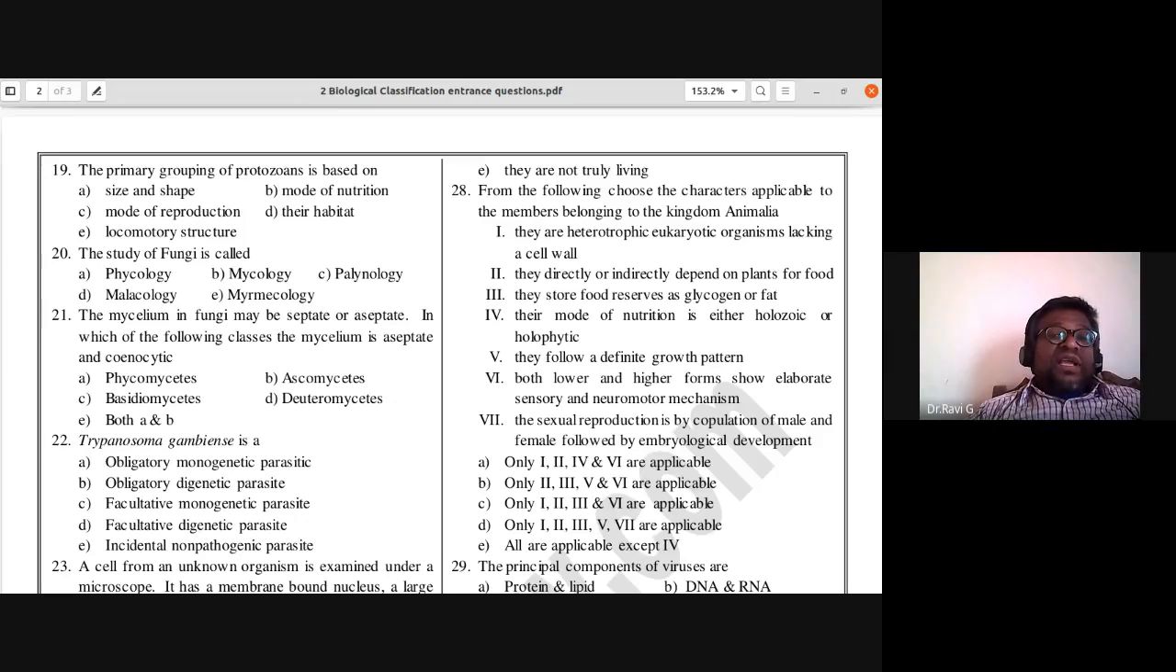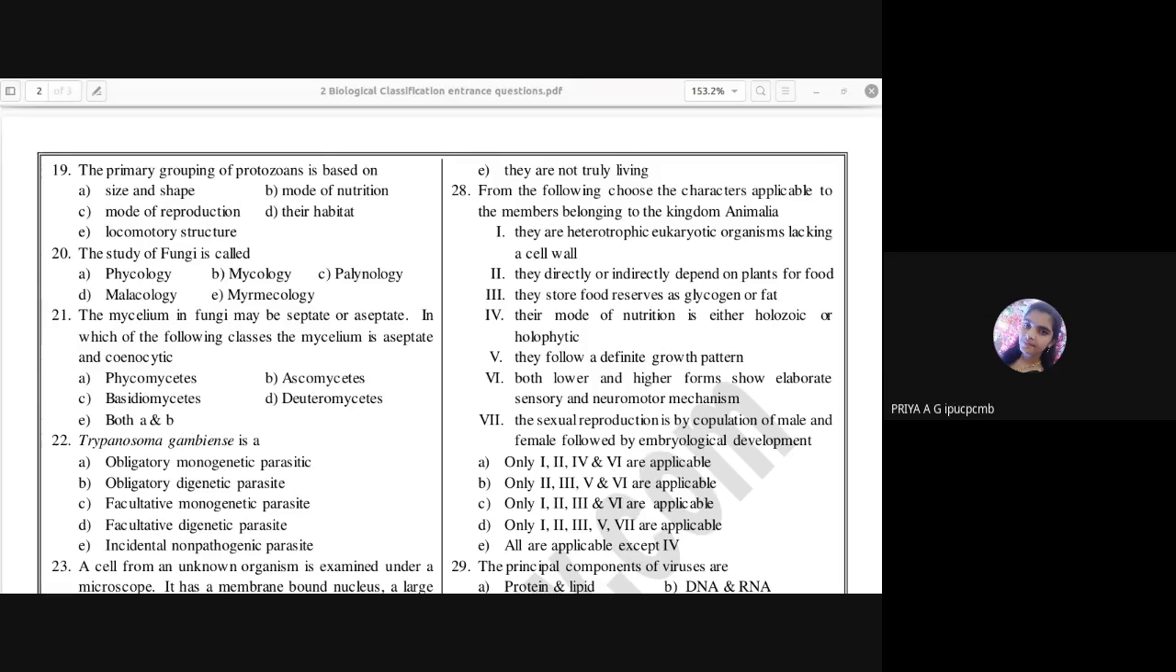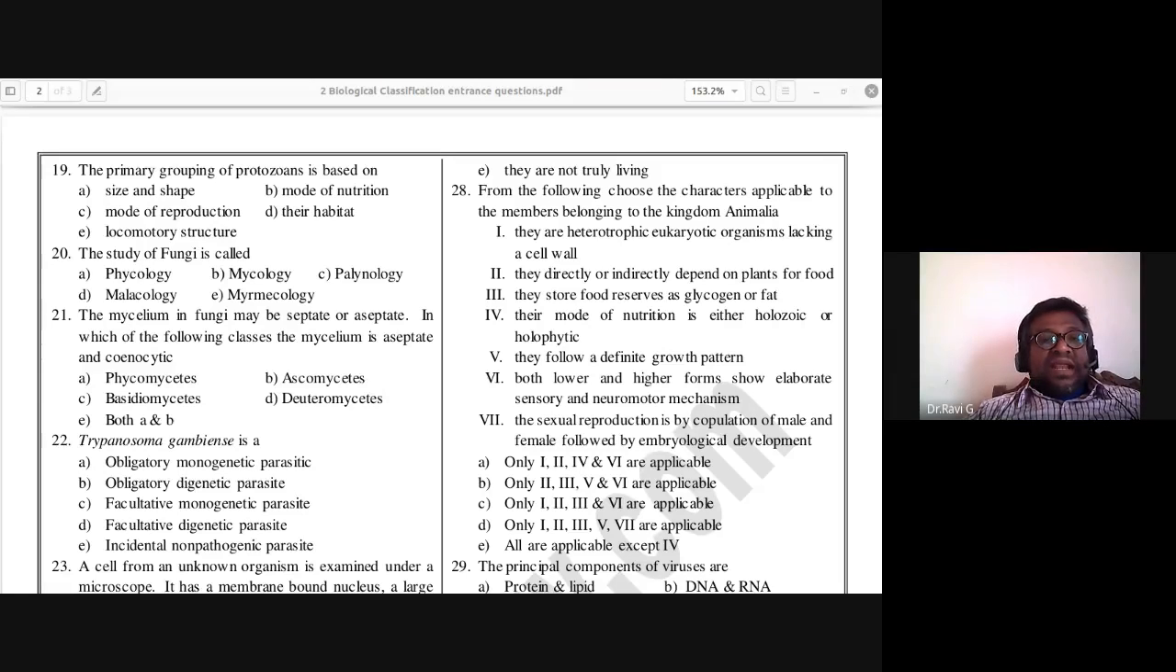The study of fungi is called as, what is the study of fungi called as? Mycology. 20th, yes, B is the right answer. So mycology. Phycology is study of algae. Palynology is study of pollen grain. Malacology is study of snails. Myrmecology, I do not know about that. Okay, malacology, study of snails.